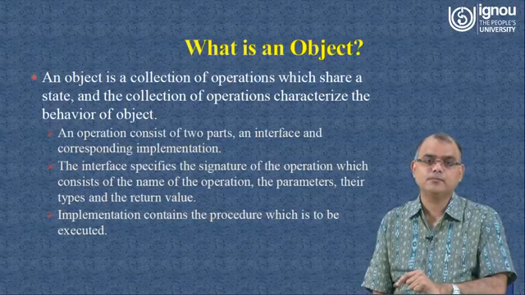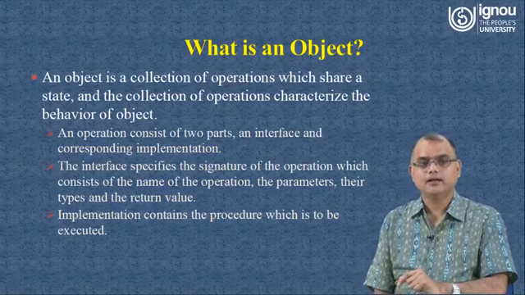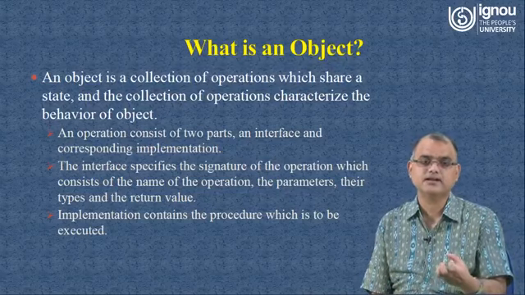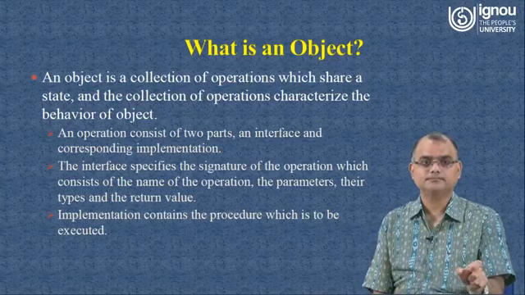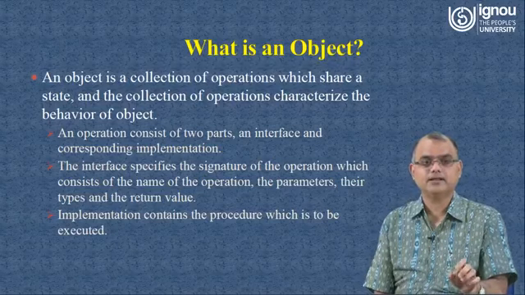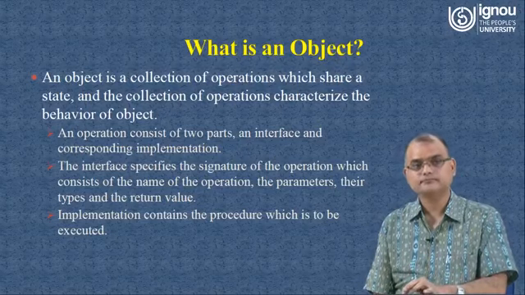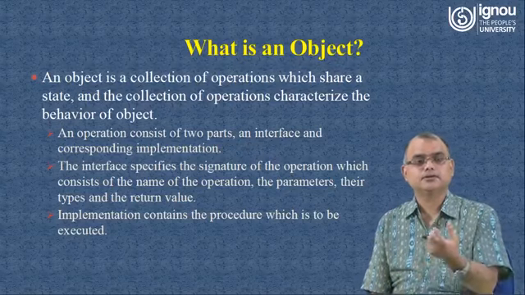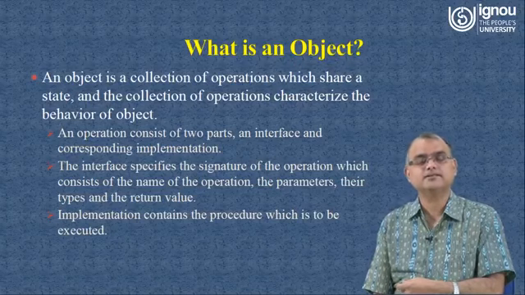An operation consists of two parts, an interface and a correlated implementation. The interface specifies the signature of the operation. As I told you, just try to understand it as a method. So it has a specific signature or prototype, the parameters, and then a return value, obviously if it is returning something, and the implementation inside it. But the most important part is the very first one shown on the screen, that an object is a collection of operations which share a state, and the collection of operations characterizes the behavior of the object.